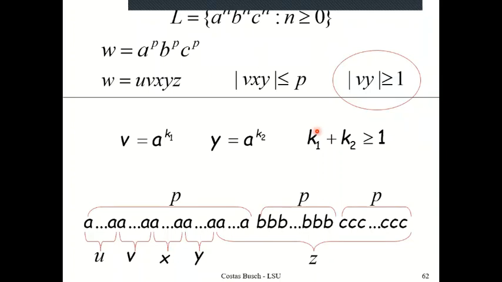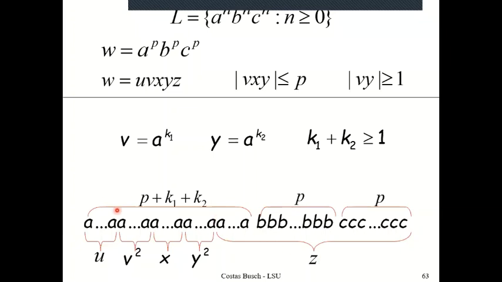And then suppose I pump in just one extra copy of V. Of course, if I pump in one copy of V, I would have to pump in just one extra copy of Y as well. So the newly constructed string is going to be U V squared X Y squared Z.